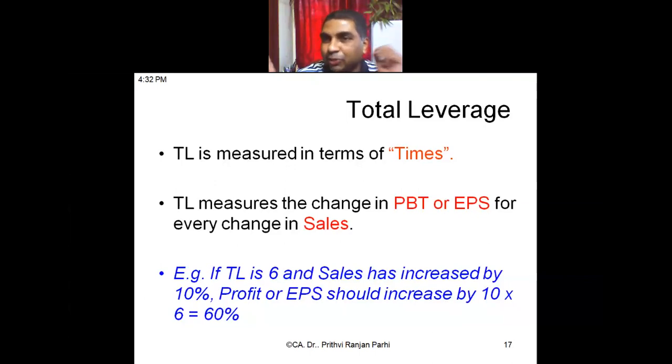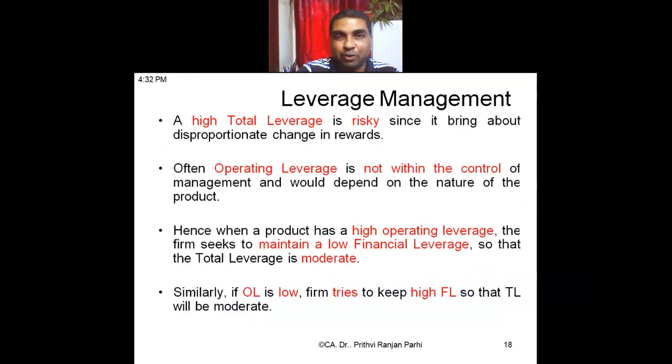Because total leverage is 6. If you create a total leverage of 6 and increase sales by 10%, how much will profit increase? 60%. And if total leverage were 4, by what percent would profit increase? 40%. Did you understand these 3 kinds of leverage and the formula for how to compute them?